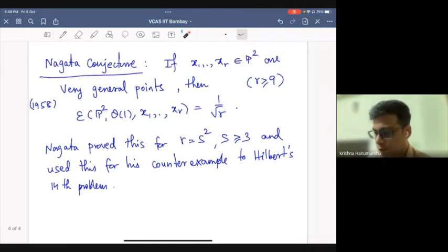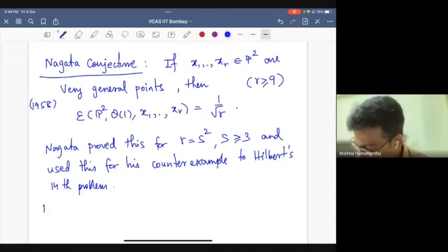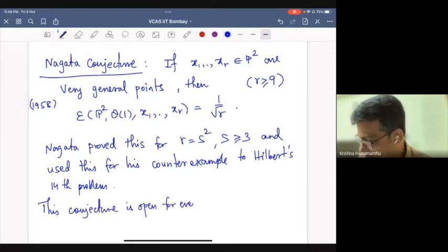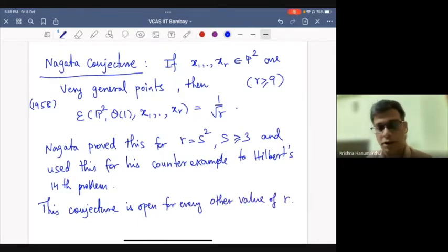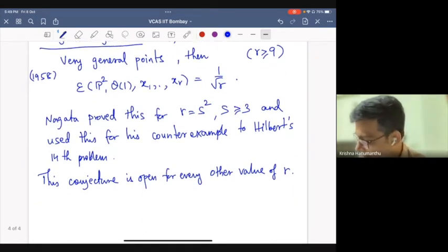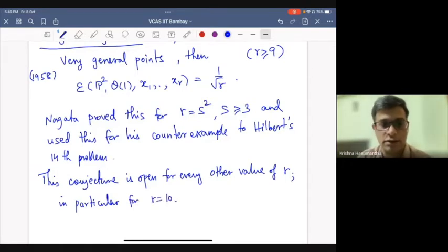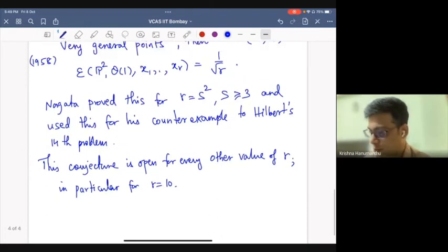But even now, 60 years since that time, this is open for every other value of r, meaning it is true for 9, 16, 25, 36, 49, and so on. But for every other value, in particular for r equal to 10, which is the first open case. So the Nagata conjecture is open for all non-square values.